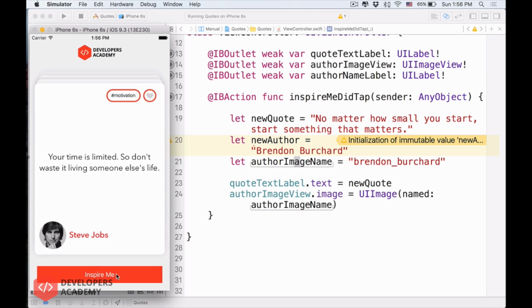So now when we click the Inspire Me, click that. Hey, it changes the author name. How cool is that? Great job. Alright guys, so that is how you program, that's how you code, that's how you give the app instructions to do. Now, I want to give you a little challenge.